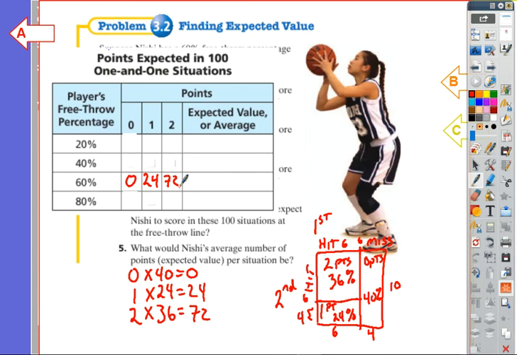So the expected value, or average, I'm going to have the sum of these 3 lines. Now clearly this line will always be 0 because you get 0 points here. So 24 plus 72 is 96 out of 100 times, and this will always be out of 100 times, is equal to 0.96. And so that would be Nishi's expected value every time she has a 1-and-1 free throw situation, just under 1 point per trip, or per occurrence.